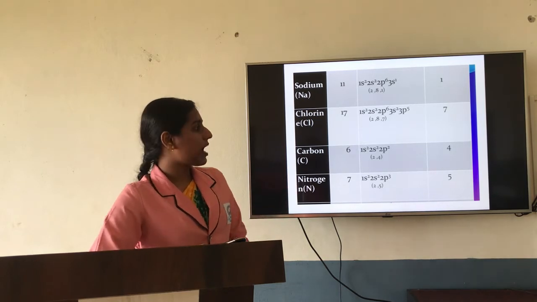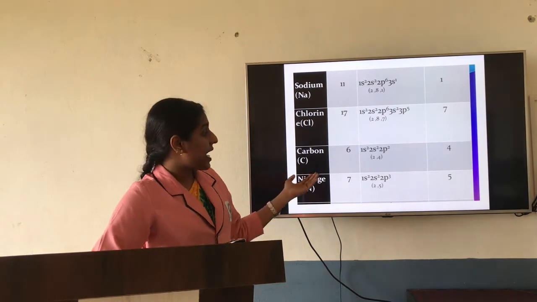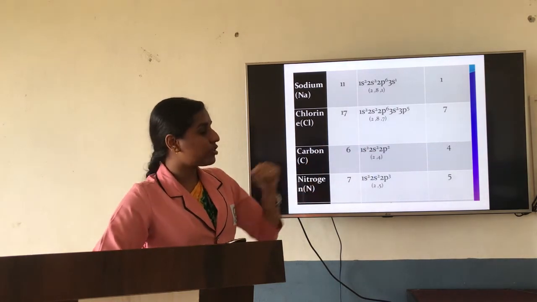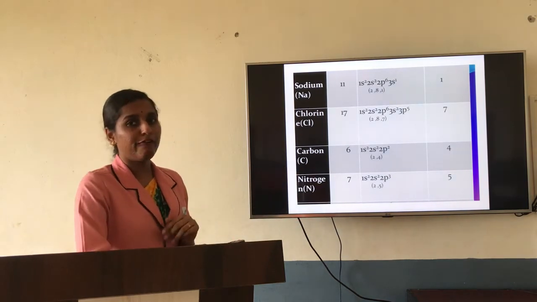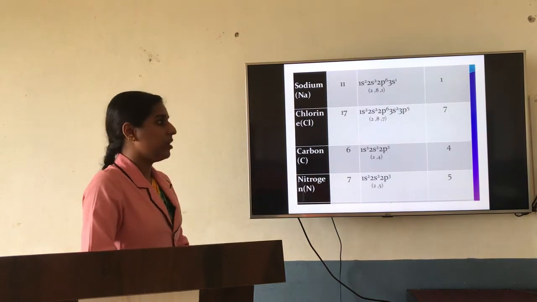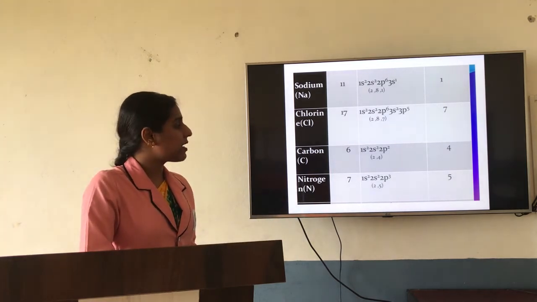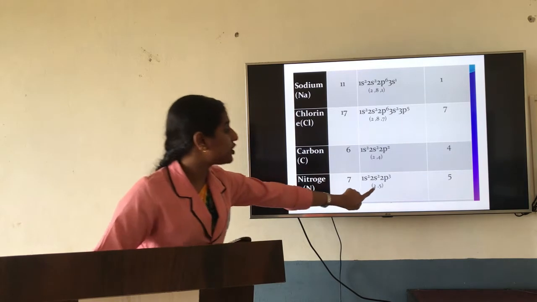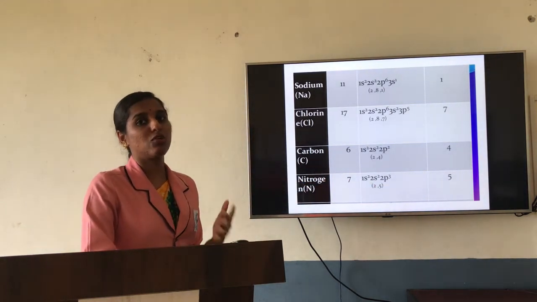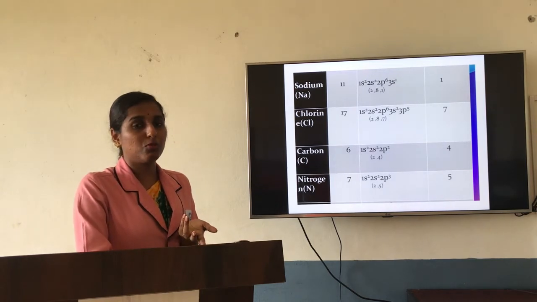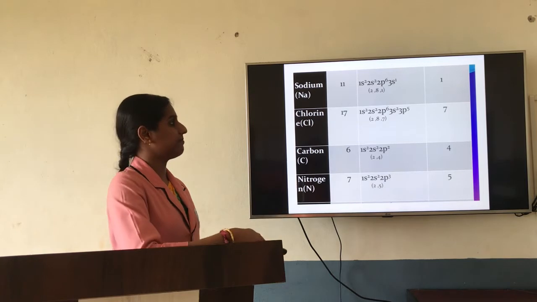The next one, carbon. In the same way, if you consider carbon, a total of 6 electrons are present. If you write the electronic configuration, a total of 4 electrons are present in the last shell. So again, 4 electrons, which is unstable, so it will go for bonding. In the same way, nitrogen has 7 electrons. In the last shell, 3 + 2 is 5, so 5 electrons are there. Again it doesn't have 8 electrons in the outermost shell, so 3 more electrons are needed. So it will go for bonding.